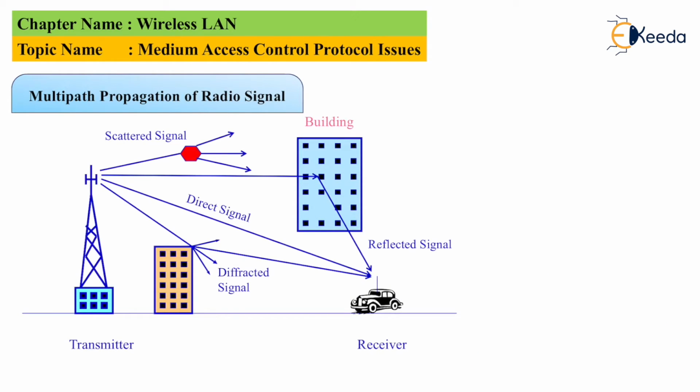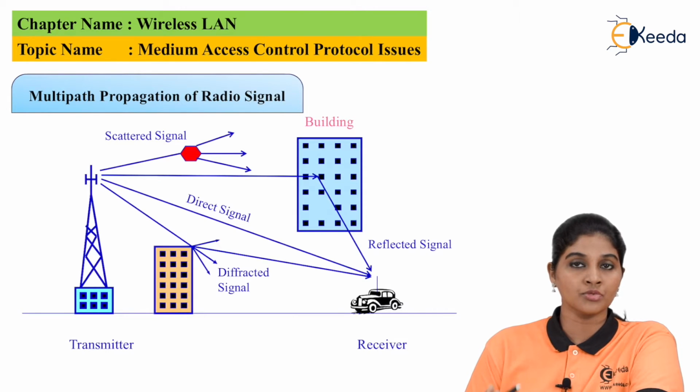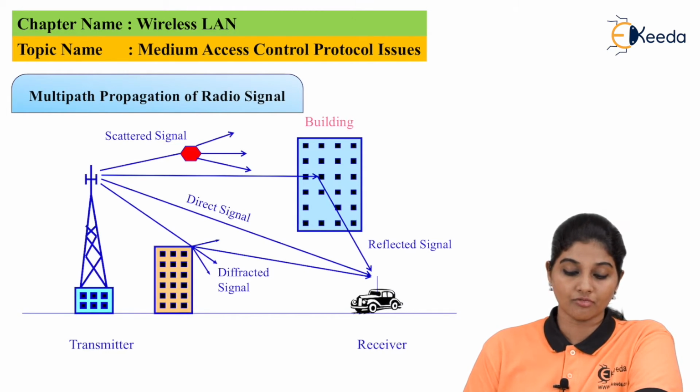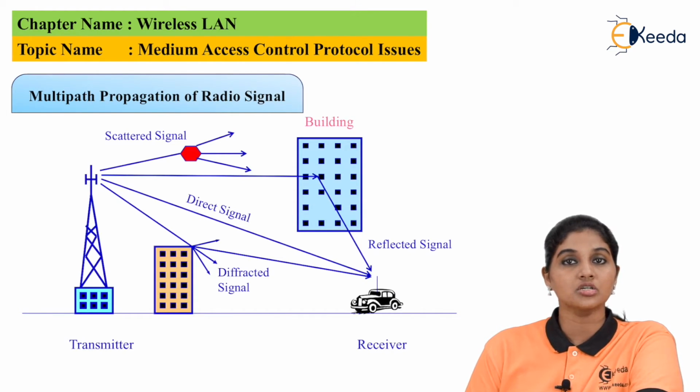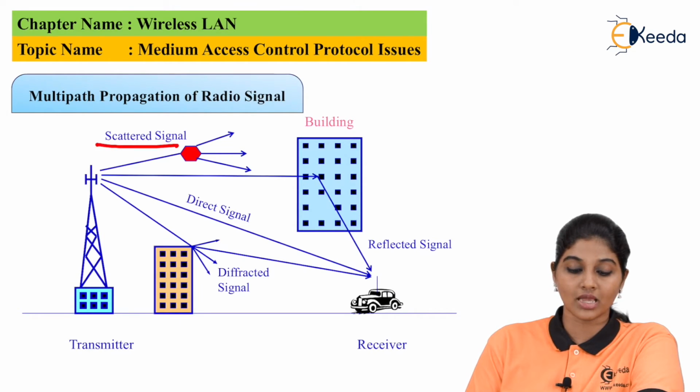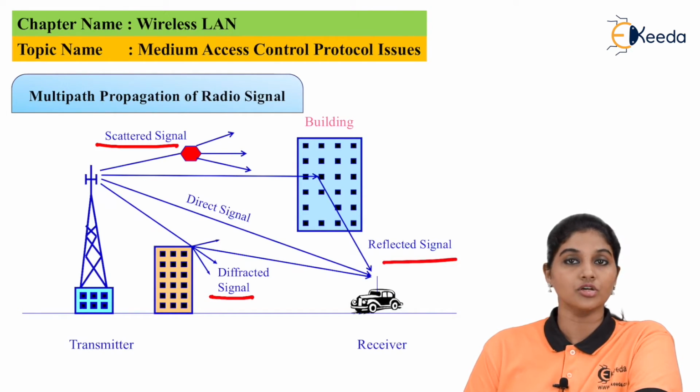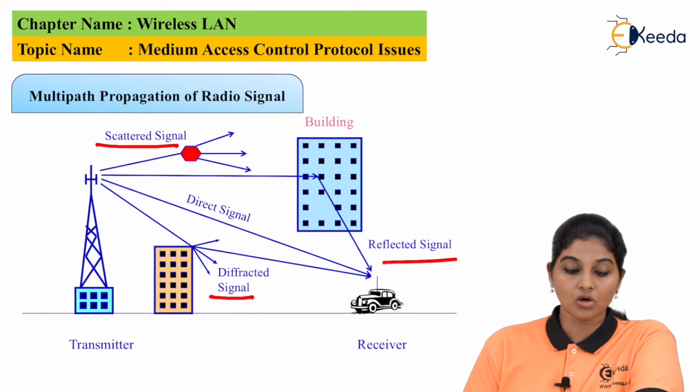Now the figure shows the multipath propagation of the radio signal, where the signal gets scattered, which results in multipath fading. Then the signal gets reflected, and when the transmitted and reflected signals mix with each other, it results in multipath fading. Also the signal gets diffracted. Only a few signals are received directly from the tower or transmitter at the receiver. When signals are transmitted in all directions, there is loss of signal because of scattering, diffraction, and reflection. So this is how multipath propagation of the radio signal occurs.